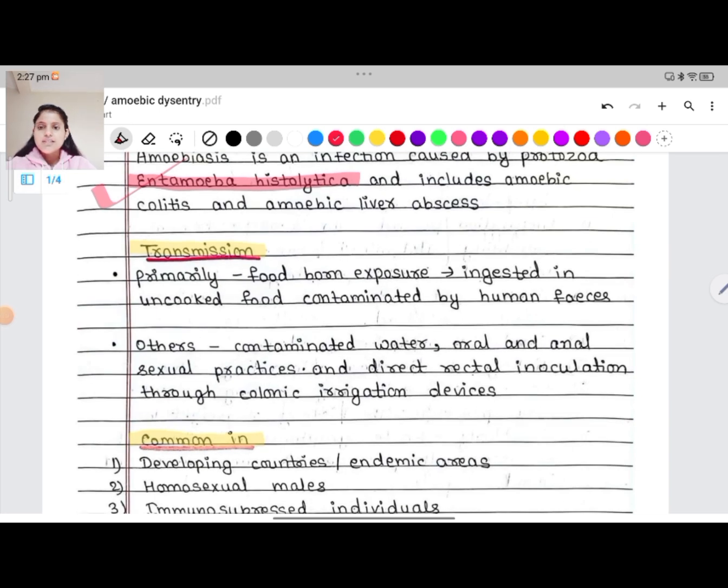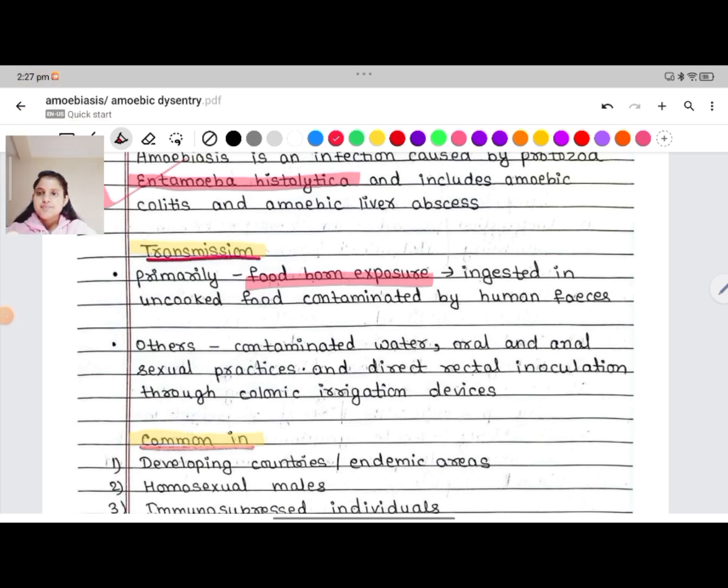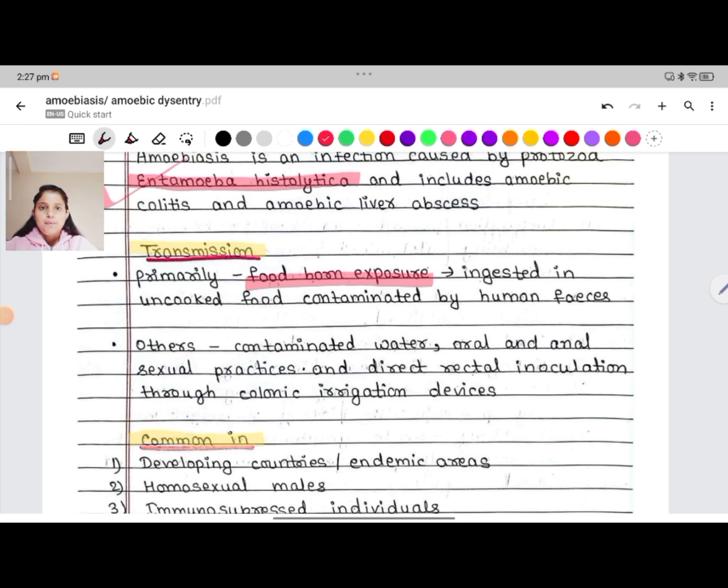For the transmission, primarily it is transmitted by foodborne exposure, ingested through uncooked food contaminated by human feces. Primarily, it is transmitted through the fecal-oral route.